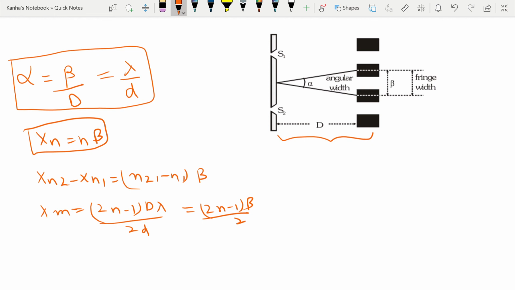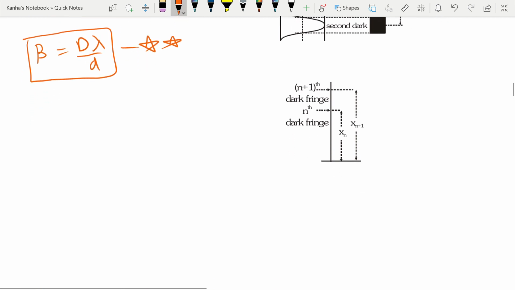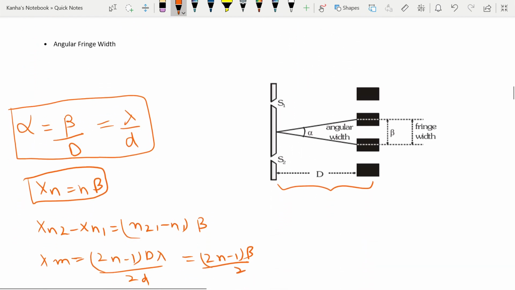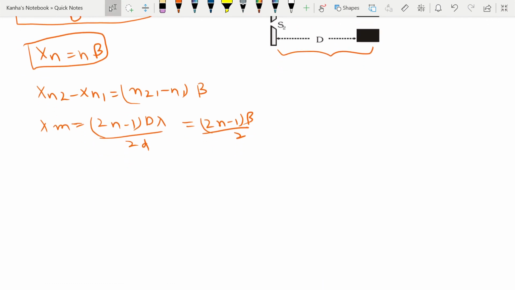Some key points that you should note: first of all, these equations that I've already told you about are extremely important. But there are other things that are sometimes asked in the paper. First of all, if the whole apparatus is immersed in a liquid of refractive index mu, then the wavelength of light will change. Your wavelength will become lambda by mu in a medium.